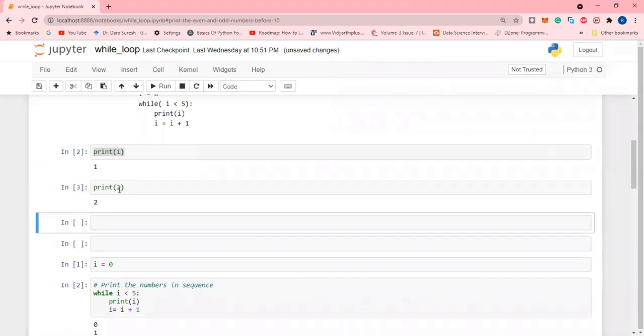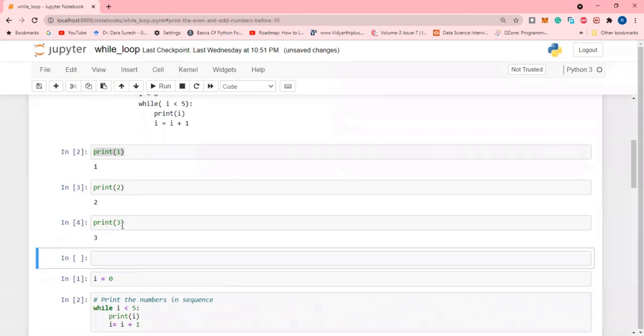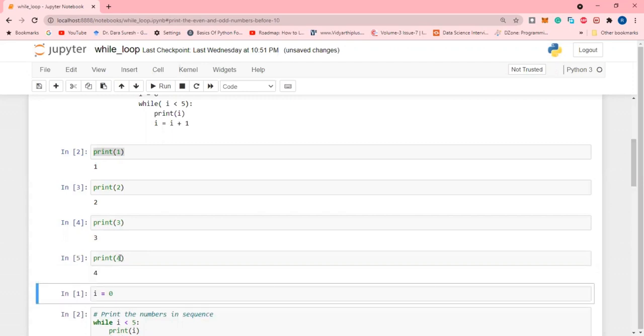So execute this, 2 will be printed. Here, print of 3, 3 will be printed. If I want to print 4, instead of 1 you can use 4, and 4 will be printed. For the fifth number, I am going to insert a new cell. Here print of 5, and 5 will be printed.